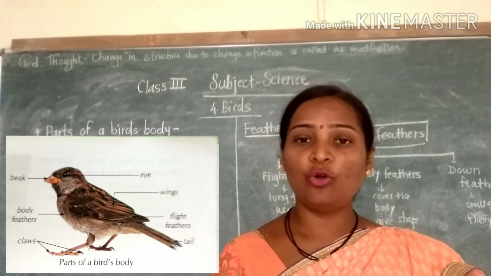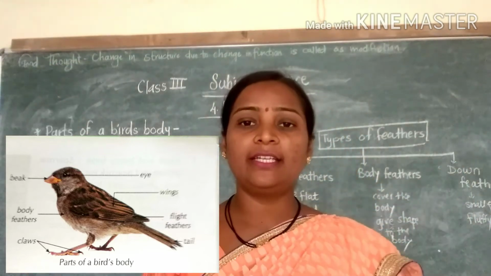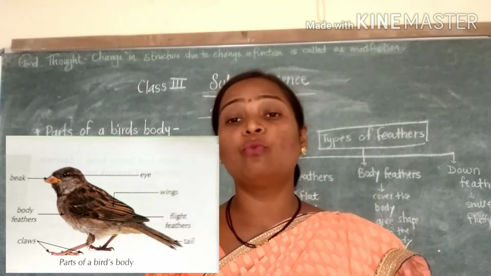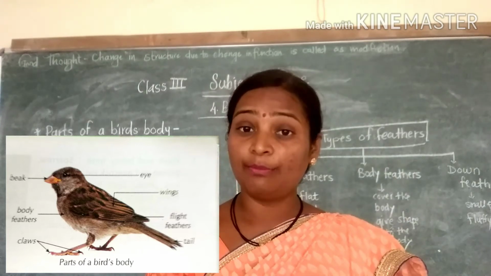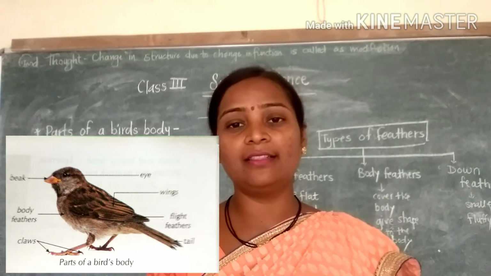Because now, the bird's shape is boat-like. Why is it like this? Birds are flying in the air.